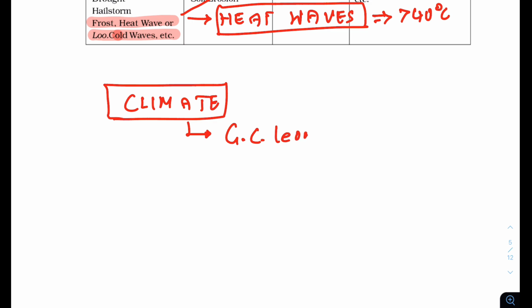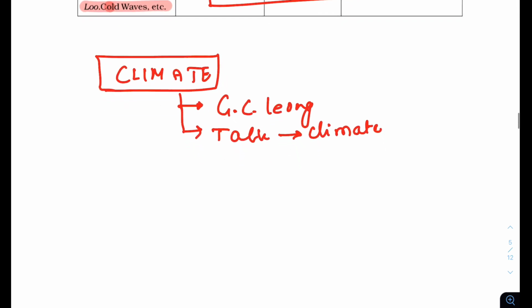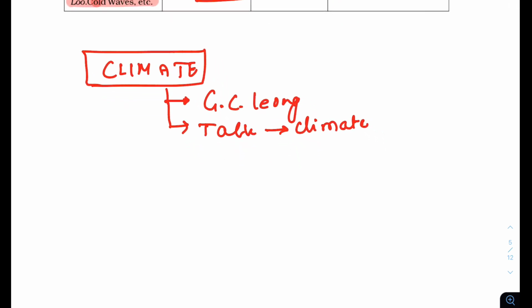So you will have this table. One table is there where you will find all the climates, given in a very sequential and diagrammatic manner. So at least read this table.